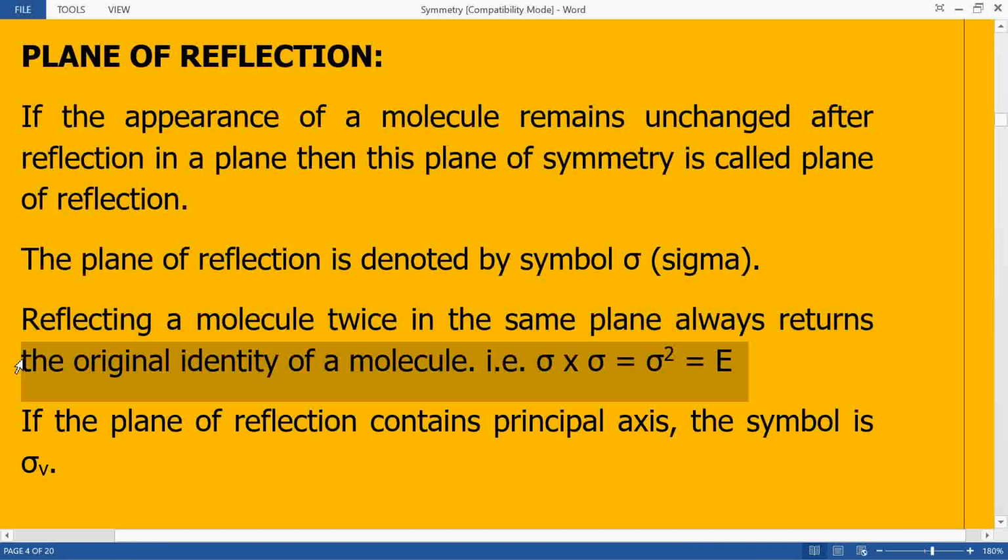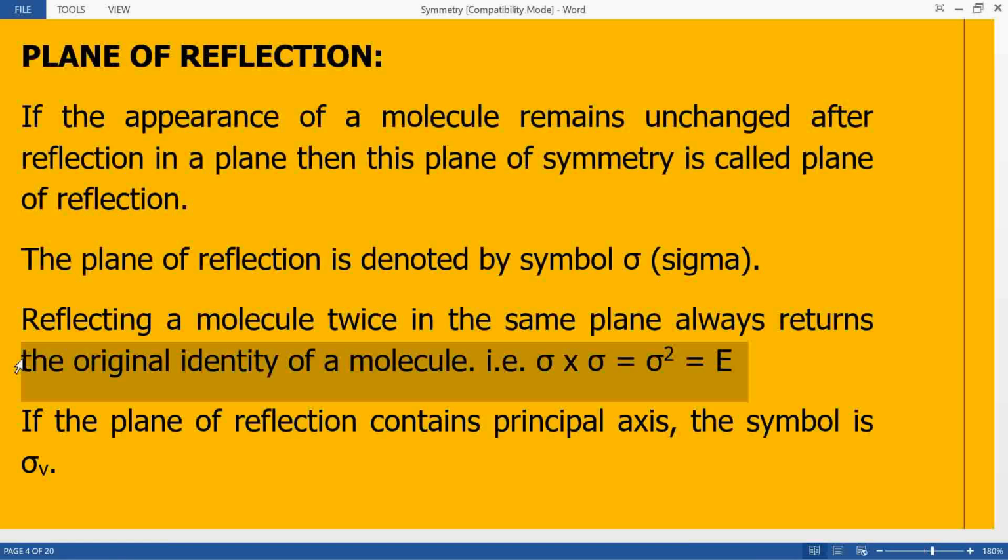If you reflect something in a plane, then the sides will get interchanged. If you reflect that object with the interchanged sides again, then once again the interchange will take place, which means that the original identity will get restored.